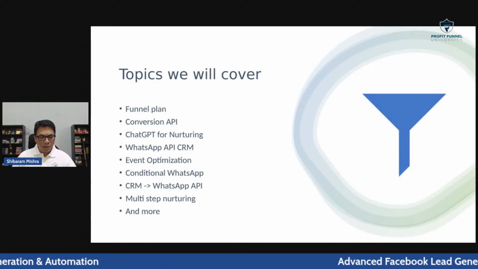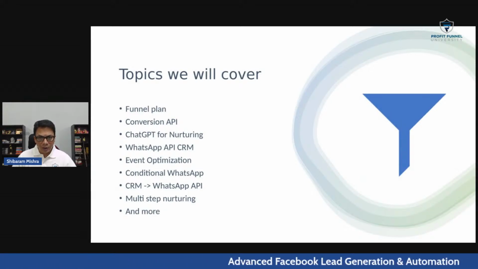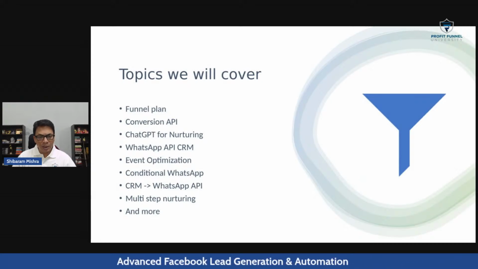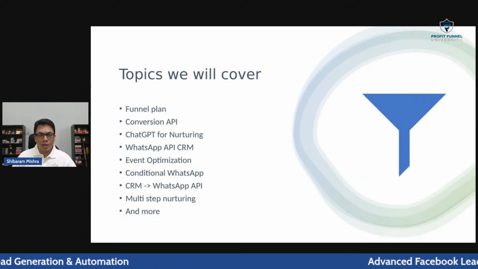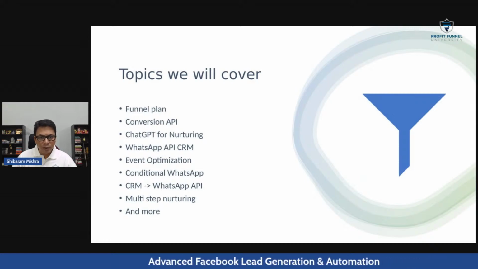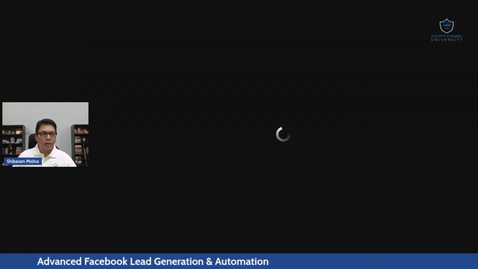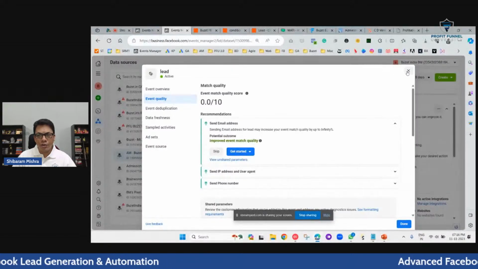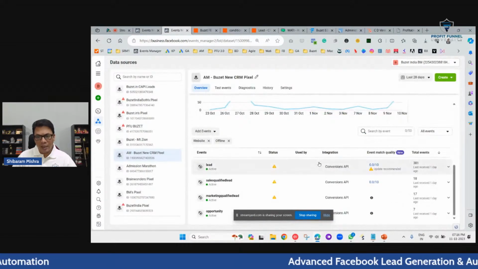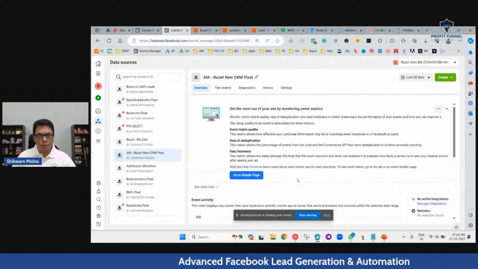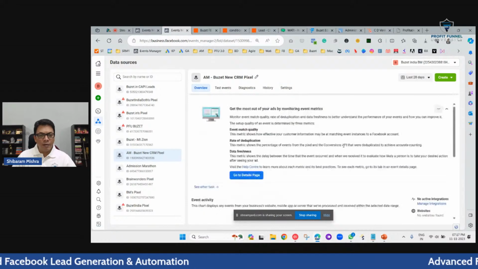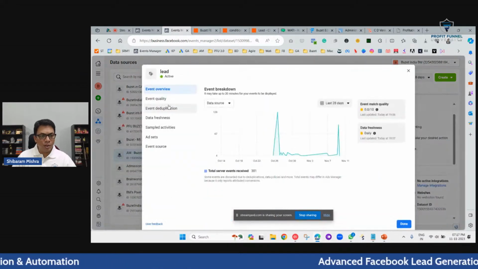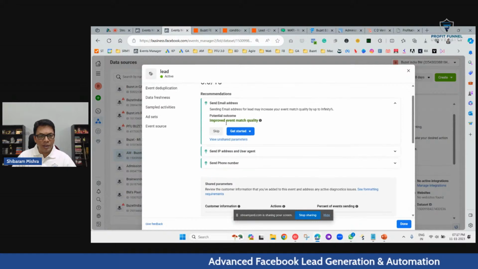And yeah, event optimization, I'll take you again. Let me show that screen to you. Event optimization, basically once you start getting events through your conversion API. For example, here, if I'm getting events and my events are captured here, these events get better and better as you pass on more data. So here it is optimizing your CRM events. Okay, these events will also come here. So here you can actually update event quality by sending very personalized data.